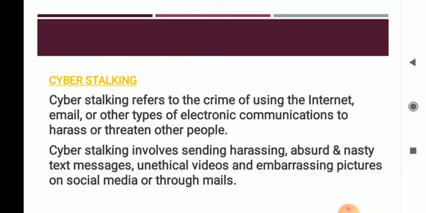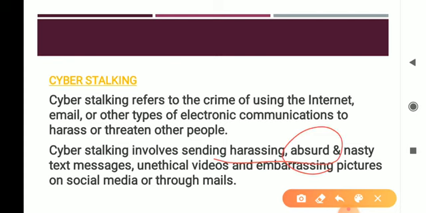Cyber stalking means sending nasty messages. Abusive means bad words or useless messages.